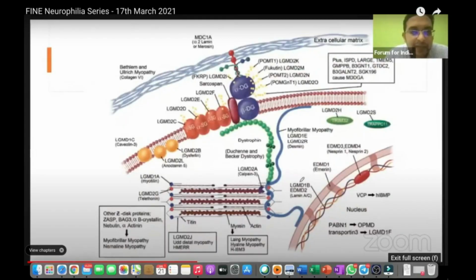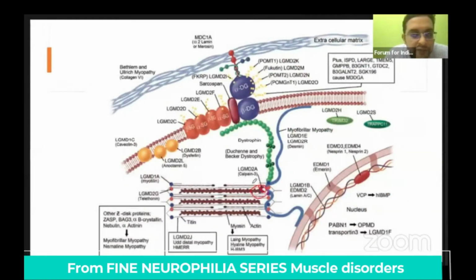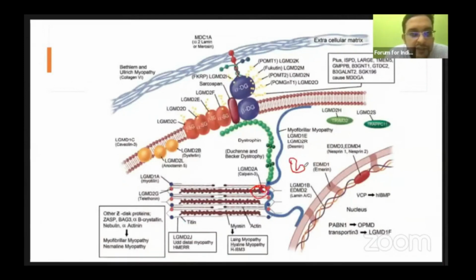See, where is calpain? Calpain is actually here, within the contractile unit. In a textbook, it is written like this. So calpain is LGMD2A. LGMDs are divided into LGMD1 and LGMD2. LGMD1 is actually autosomal dominant types, and LGMD2 is actually autosomal recessive. And previously, the dominant ones were actually 7 to 8 of them, and the autosomal recessive ones were actually 23 of them.